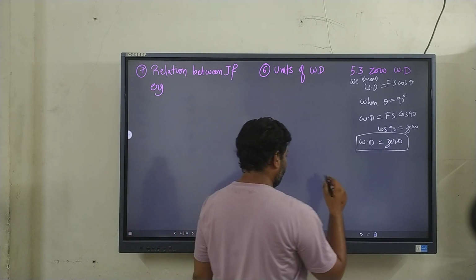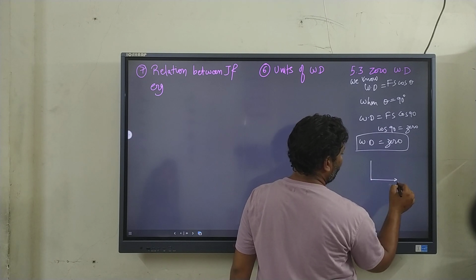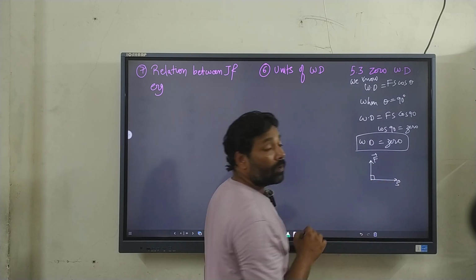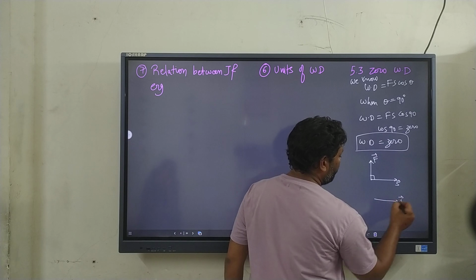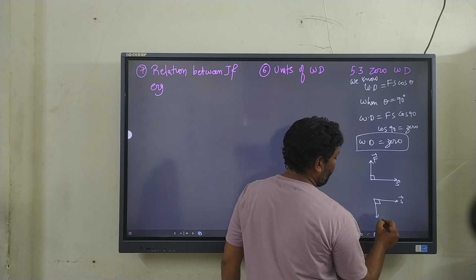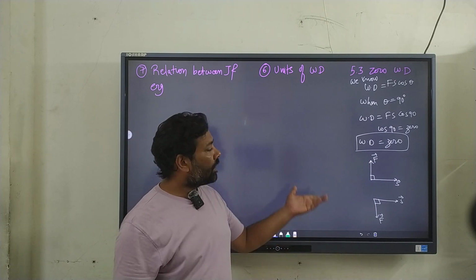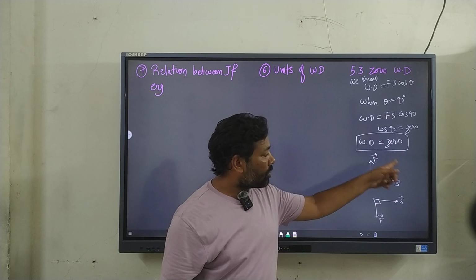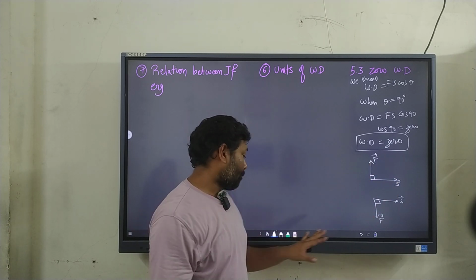If I represent it diagrammatically, it would be somewhat like this: the displacement, and this is the force. See, both of them are making 90 degrees to one another. Another diagram that is possible will be this way. Once again, force and displacement are making 90 degrees to one another. It doesn't make any difference if you exchange their positions. Force if you take it here, displacement if you take it here, but there should be 90 degrees between them.